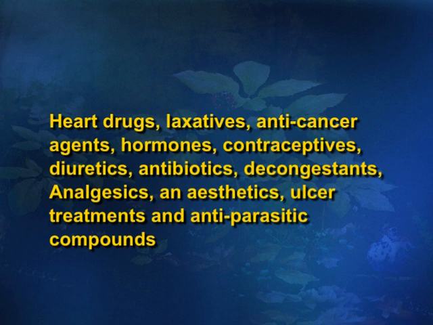Like this, 7,000 compounds have been extracted from herbal medicines, and most of the herbal drugs include heart treatment drugs, laxatives, anti-cancer agents, hormones, contraceptives, diuretics, antibiotics, decongestants, analgesics, anesthetics, ulcer treatment and antiparalytic compounds. All these diseases are being treated with the help of herbal medicines.